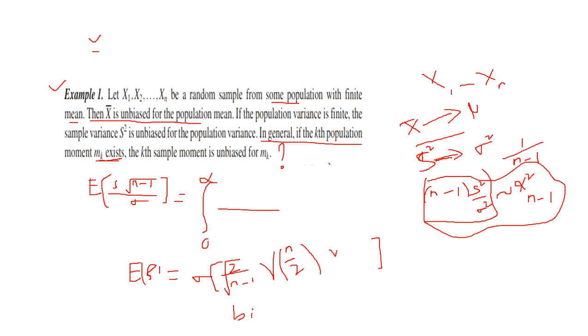When n increases, it asymptotically goes to unbiased for sigma. Generally it is not unbiased for sigma, but it is asymptotically unbiased for the population standard deviation. Okay, this is one example, and this is also one method of finding an unbiased estimator.